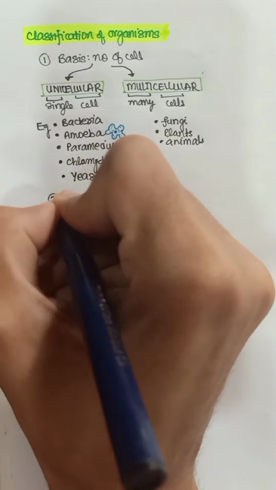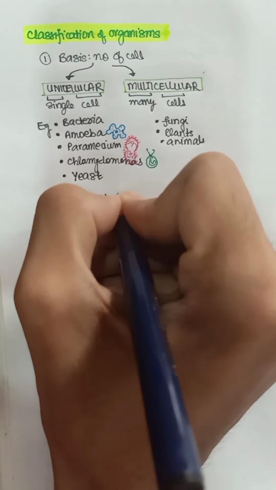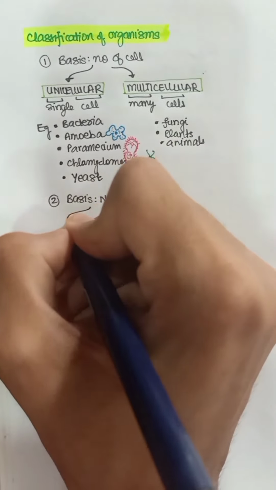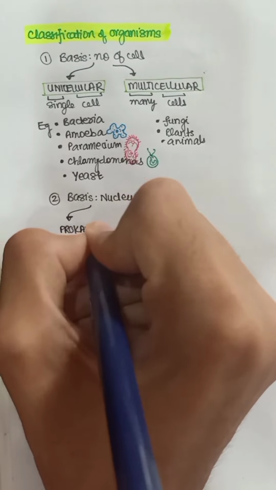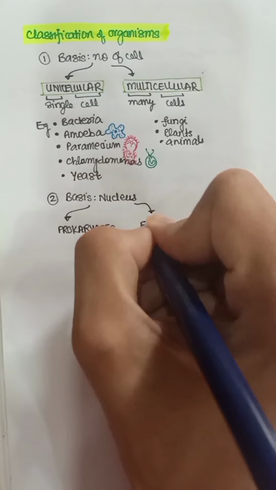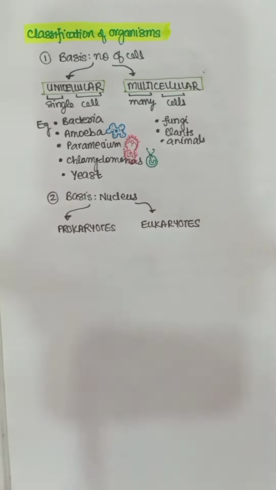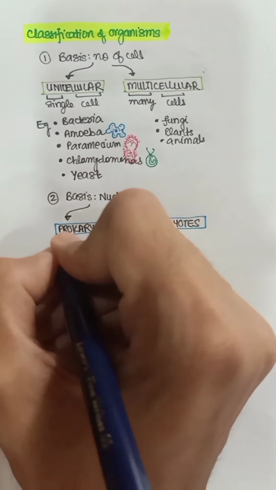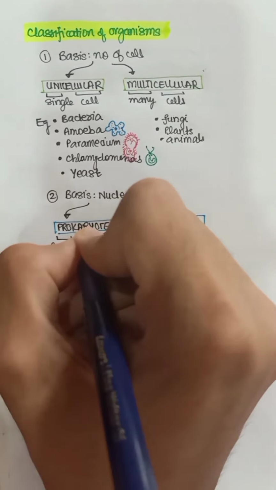The second classification can be on the basis of the nucleus. Again, there are two categories that are prokaryotes, and second is eukaryotes. So pro means old, primitive.